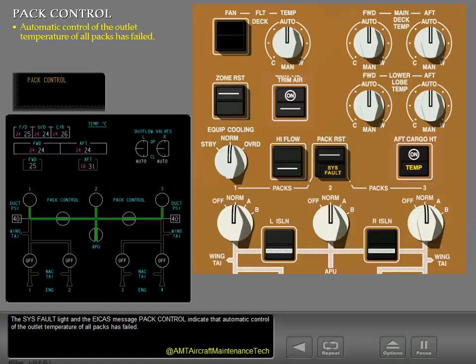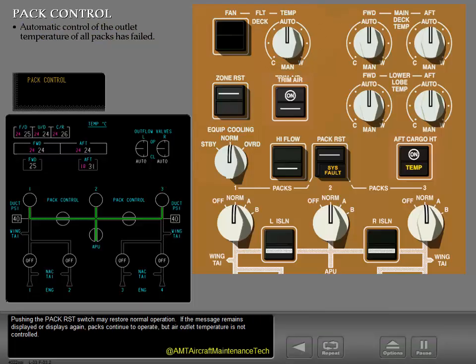The system fault light and the ICAS message Pack Control indicate that automatic control of the outlet temperature of all packs has failed. Pushing the pack reset switch may restore normal operation. If the message remains displayed or displays again, packs continue to operate, but air outlet temperature is not controlled.